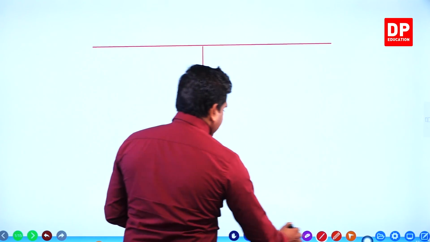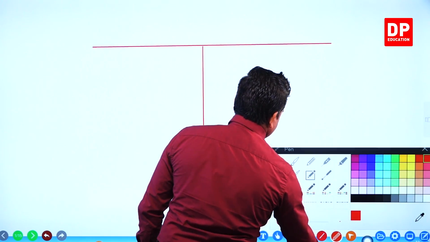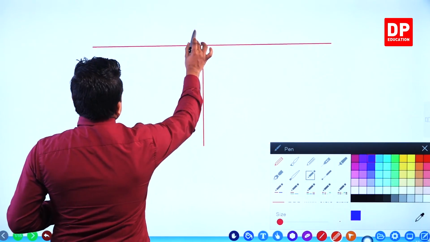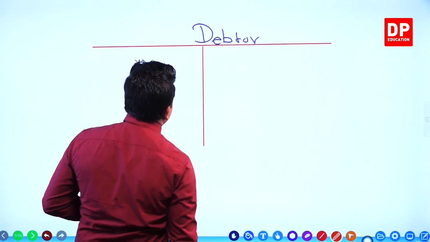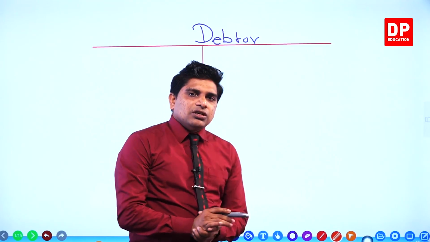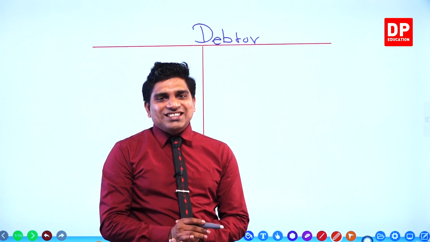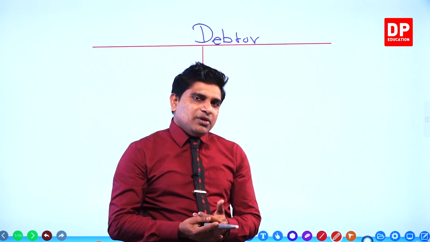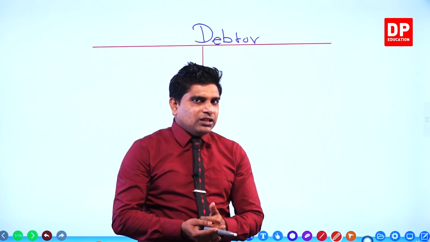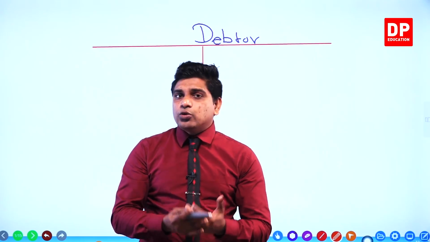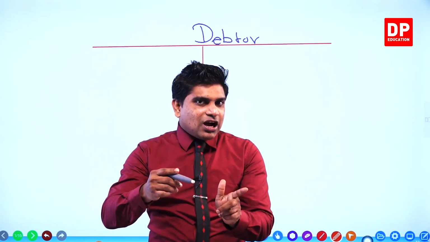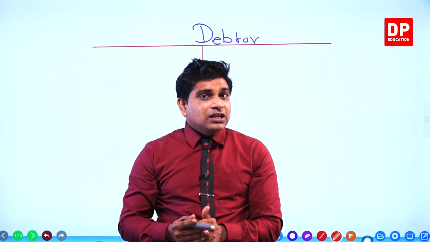Only for the explanation I use a T account, right? Now imagine there's a debtor in a business. You know the debtor balance. How do you know? I'll tell you. The debtor balance is, let's say, 50,000. How is a debtor created? Through selling goods. Sales account credit, debtors account debit. You remember, grade 10, the sales journal, right?